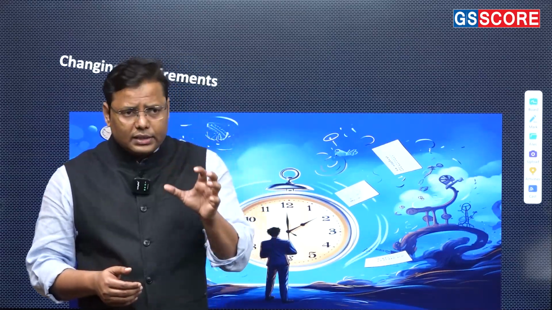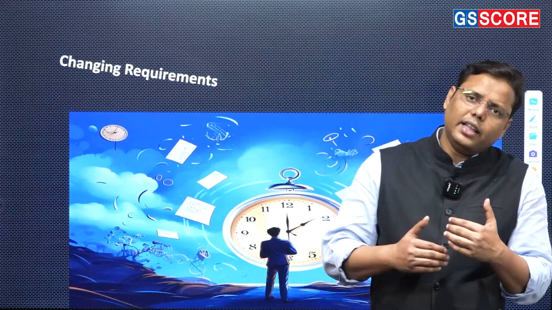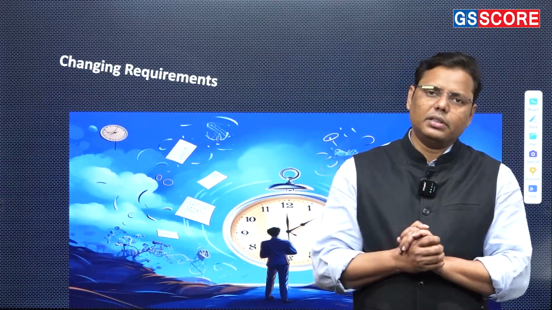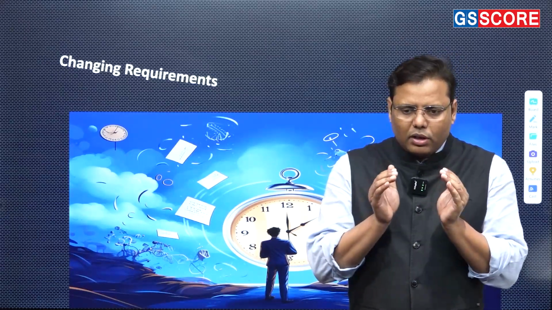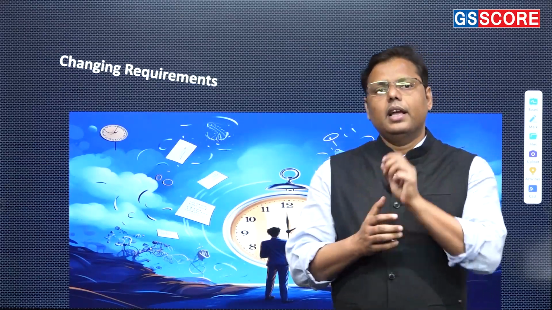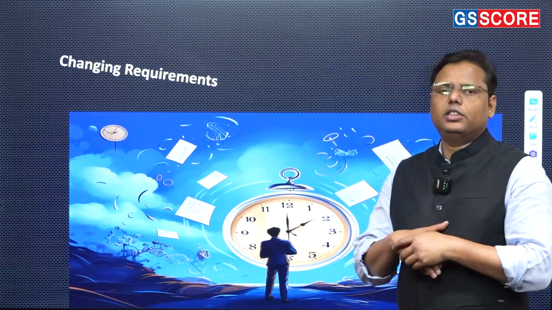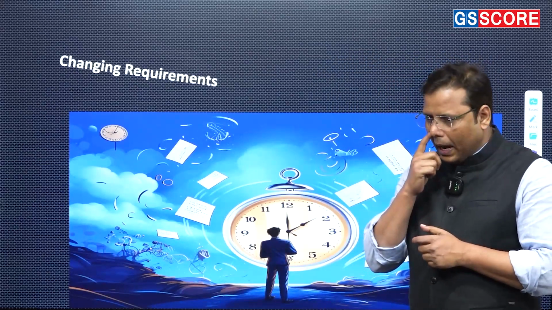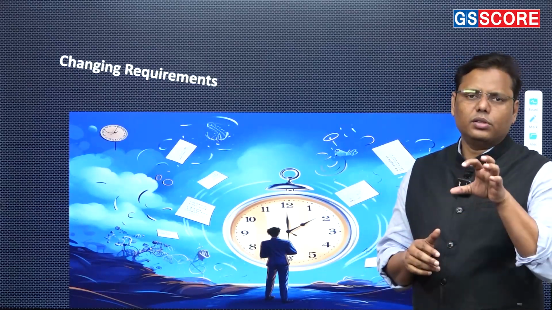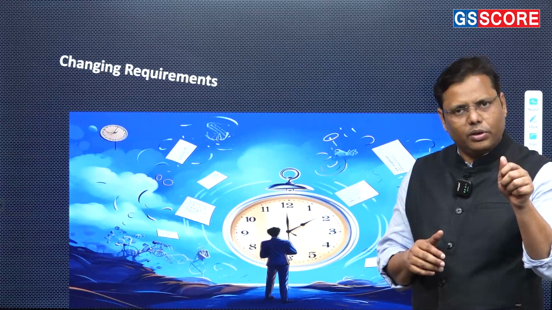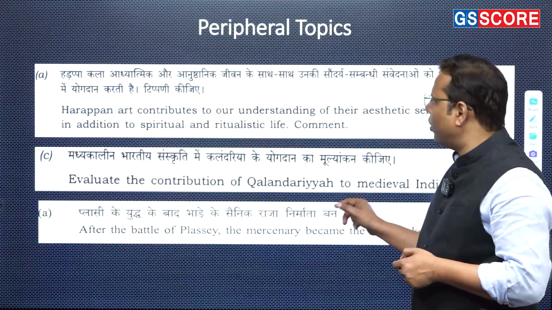In that case, you can compare a couple of papers of history optional, and then you will be able to understand the changing requirements or the changing nature of questions. And the moment you have conceptualized it, you have comprehended it, undoubtedly it's going to become easy for you, right? So let's talk about some of the changes happening in UPSC, and to make you understand these changes, I have just taken certain references from the 2024 paper only, that can help you understand how it is changing and evolving, right?